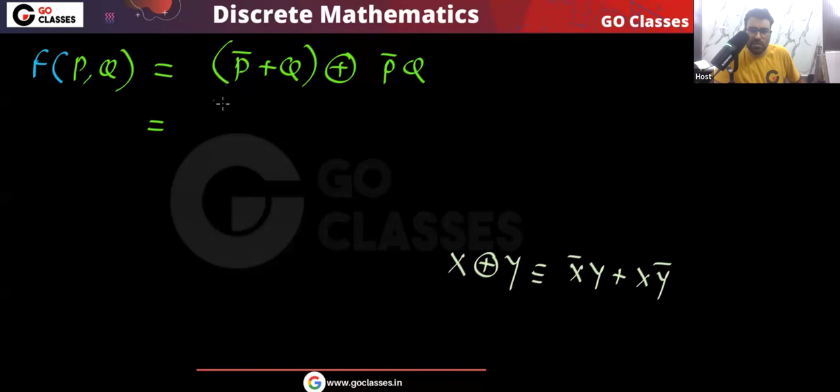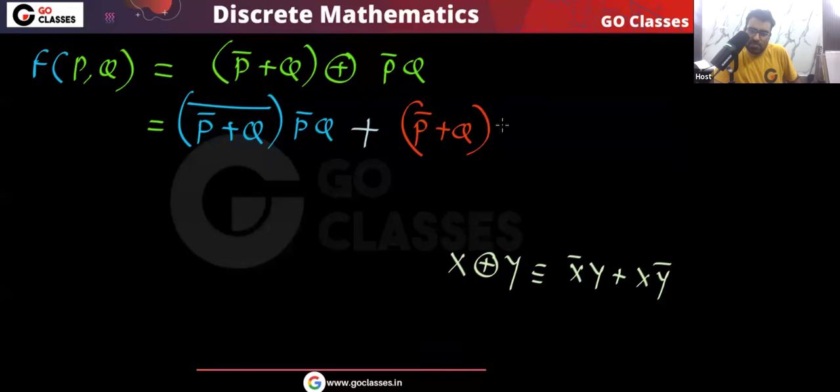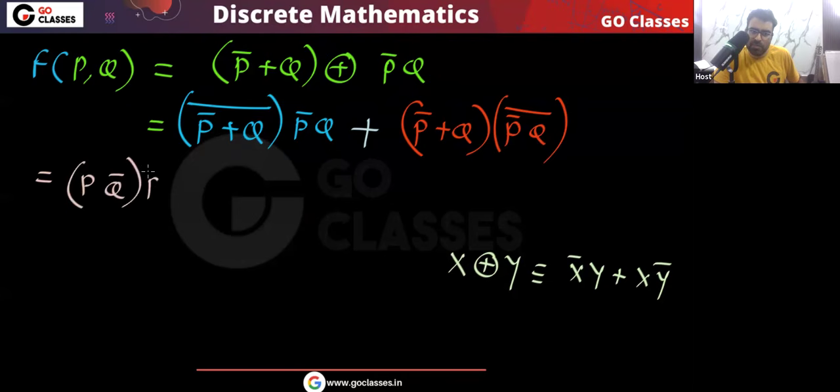Now here it becomes p bar or q whole bar, where p bar q means x bar y, or x y bar. Let's further simplify. Here you can apply the De Morgan law. It will be p q bar, and this is p bar q.